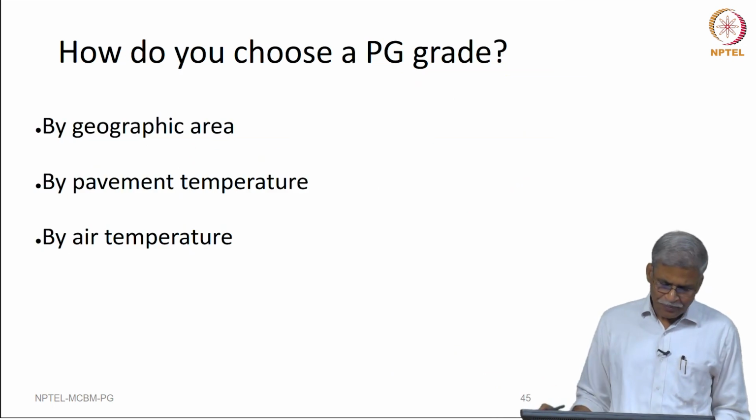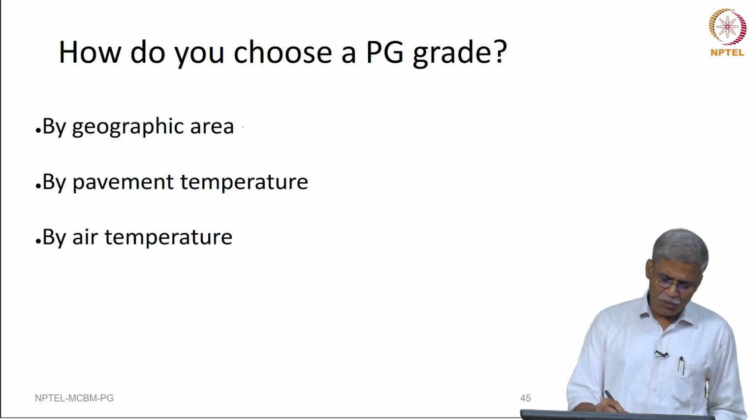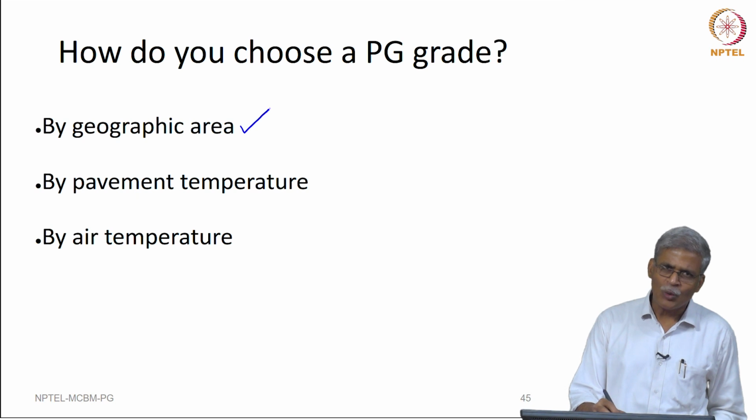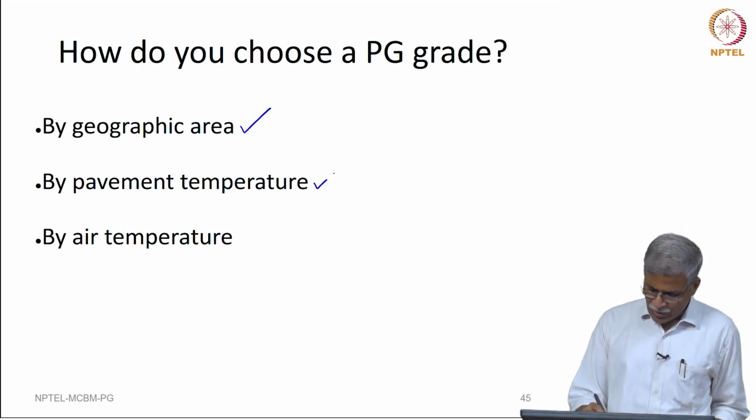Okay, right. How do we finally choose a PG grade? If you know the geographical area, you can choose it. If you know the pavement temperature, you can choose it.